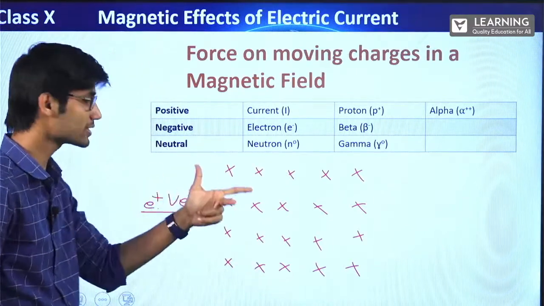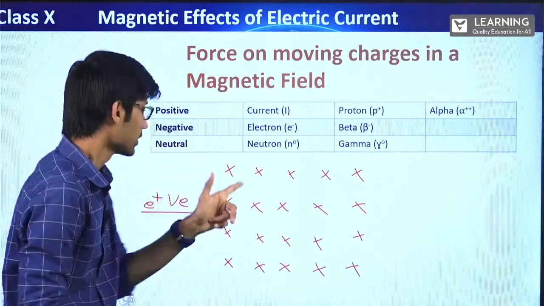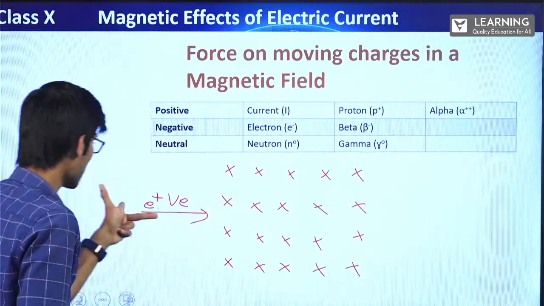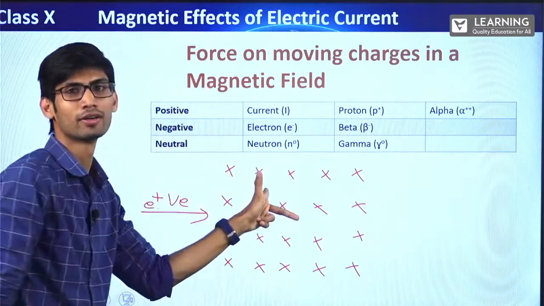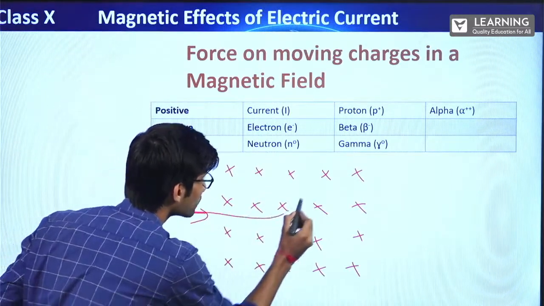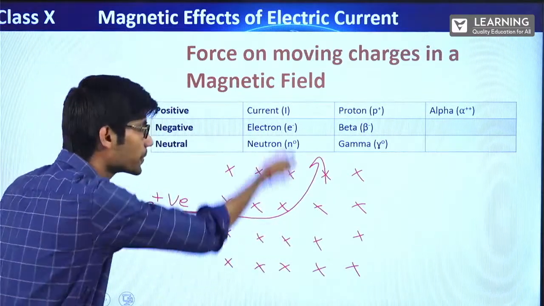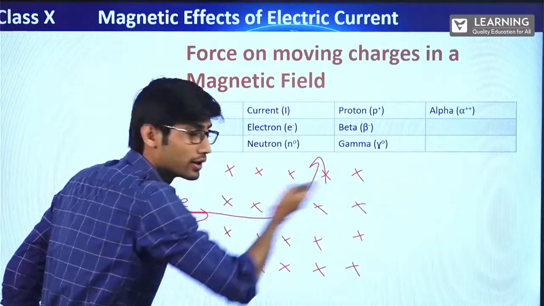So this is the direction of current, and the direction of magnetic field is this. Magnetic field is inside, current is this. See, current is this, magnetic field is inside, so the force will be towards up. So the moment it enters this magnetic field, this will go like this, because now this is experiencing a force upwards. It will not go straight, it will go like this.